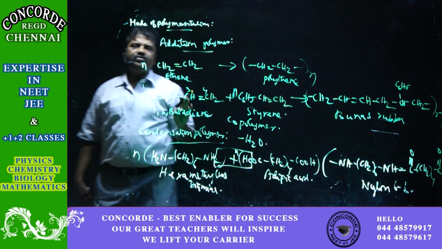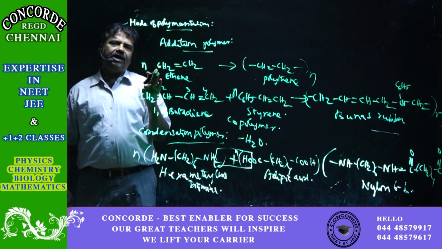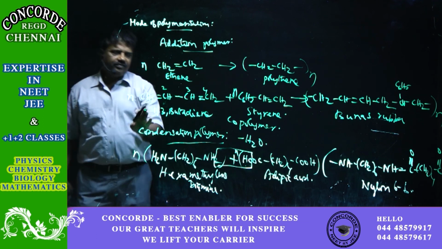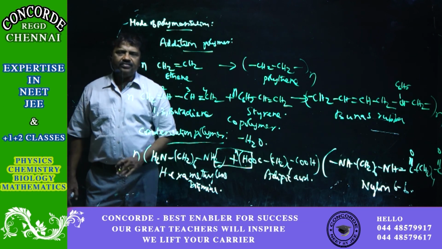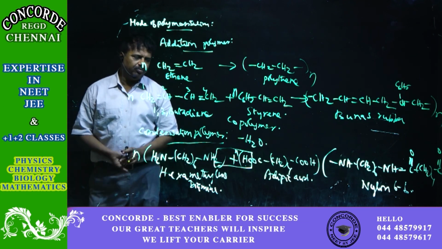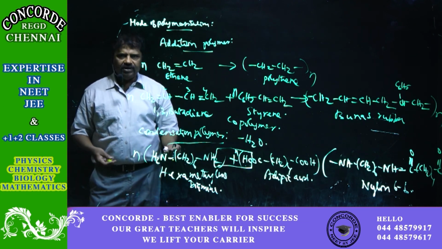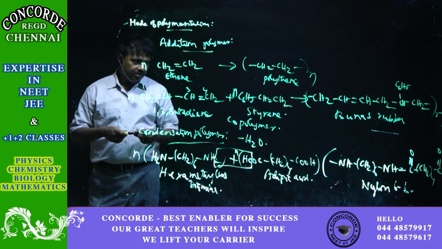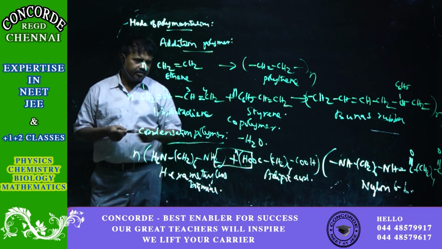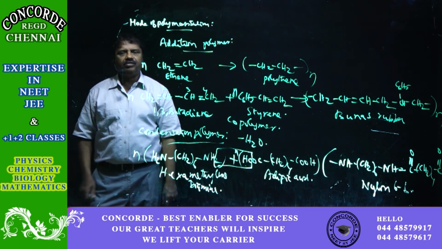So this is an addition polymer, formed by adding the same monomers. This is a copolymer, addition of two different monomers. And condensation polymers are formed from two different monomers by losing a water molecule, so the H2O is removed.